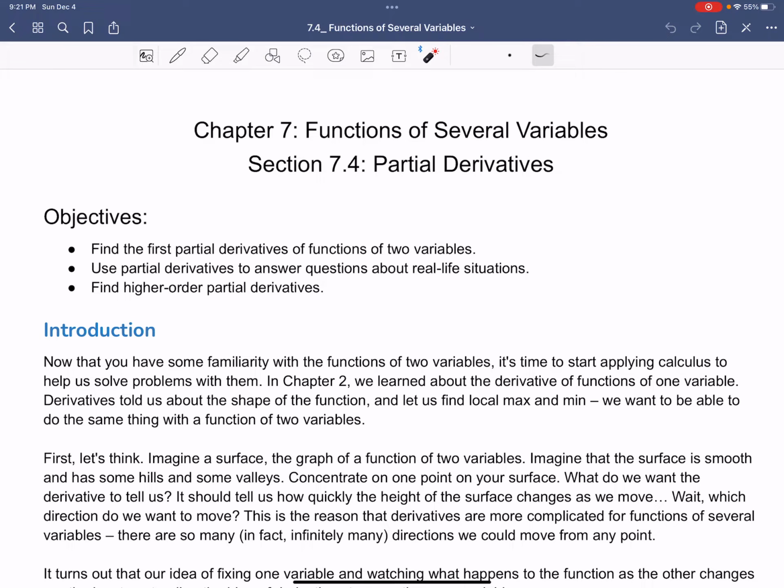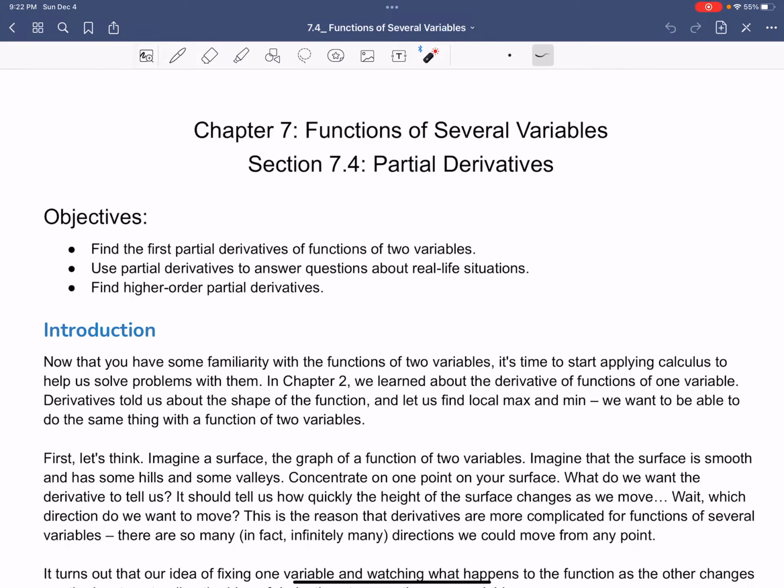So we're going to jump into section 7.4. In this section, we're going to introduce partial derivatives. We're going to define them, and work some examples on how to solve for them. Then we're also going to use partial derivatives to answer questions about real life situations and be able to solve them. And then use this to also define higher order partial derivatives.